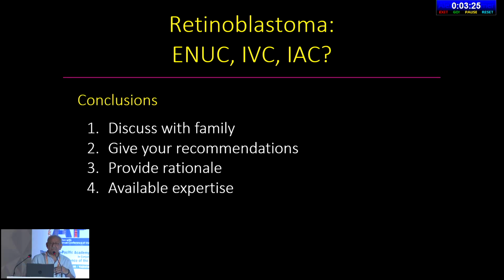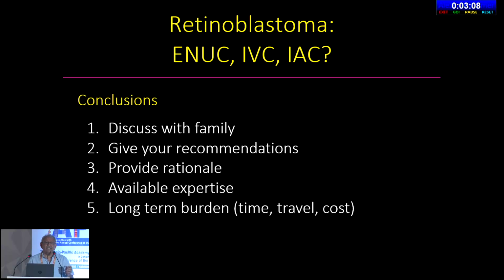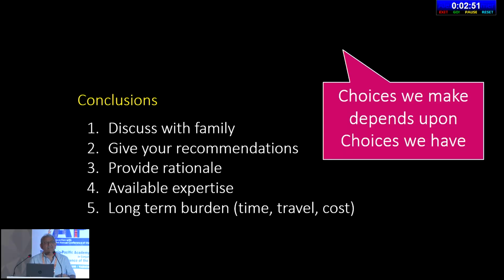But of course, you have to discuss with the family, offer them what you can, and give them the rationale. Why you're doing it is very important, not just what you're doing or recommending, but why you're recommending the treatment. Please tell them that. And of course, realize that a child who receives conservative therapy will on average have 30 EUAs, checked every month for 3 years or so. So think about the burden of travel costs and multiple anesthesia. It's a long-term journey. It's not just one treatment, one opinion. And of course, it depends upon the means and expertise that you have. You can only make choices based on where you are and the choices you have. Thank you very much for the opportunity.